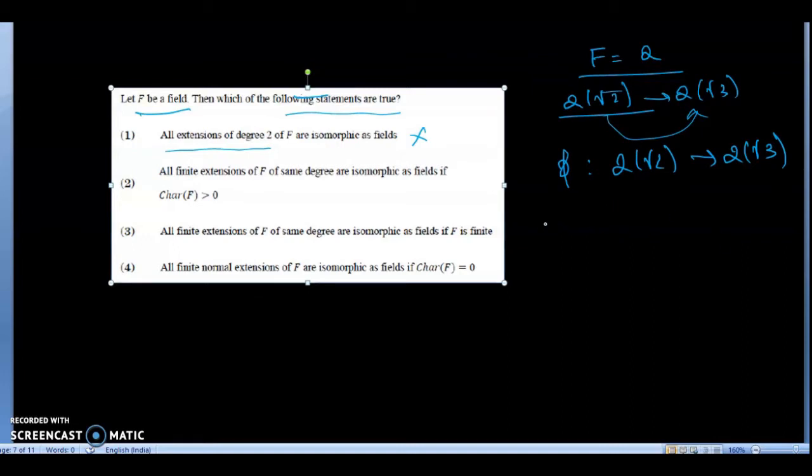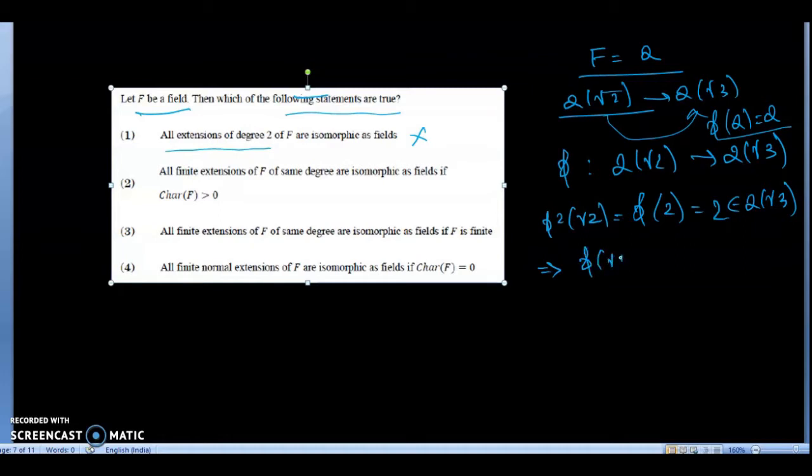Therefore we can say that phi of root 2 squared is equal to phi of 2, equal to 2, because if there is an isomorphism from Q(root 2) to Q(root 3), then obviously phi of Q equals Q. And this belongs to Q(root 3), which shows that phi of root 2 equals plus or minus root 2 belongs to Q(root 3).